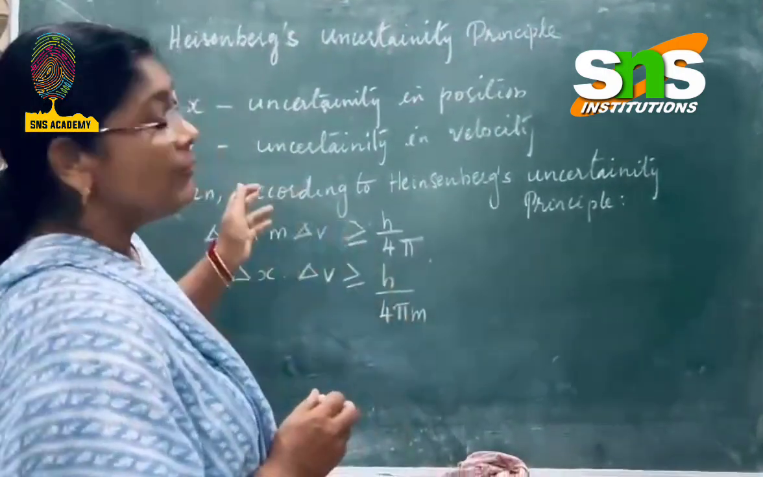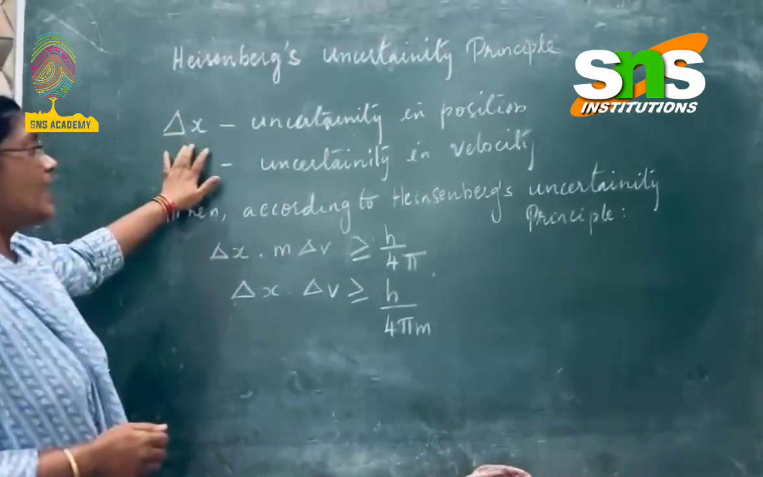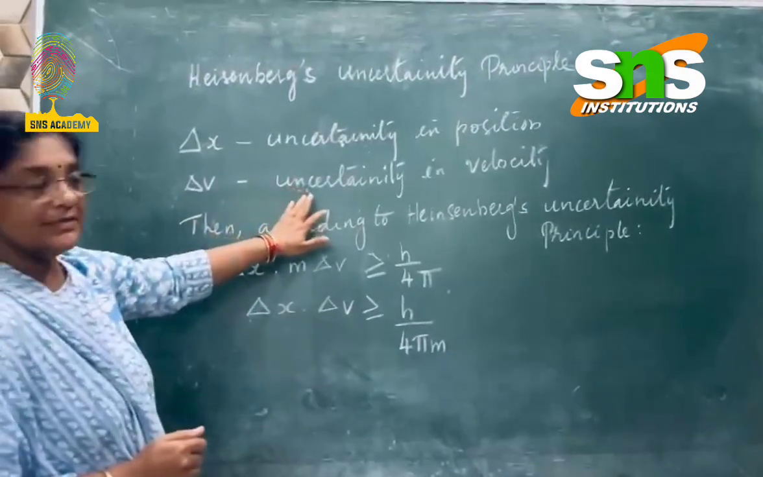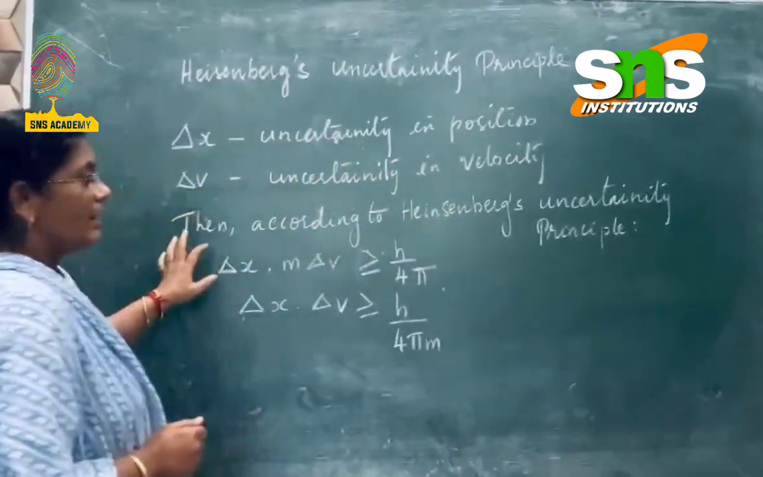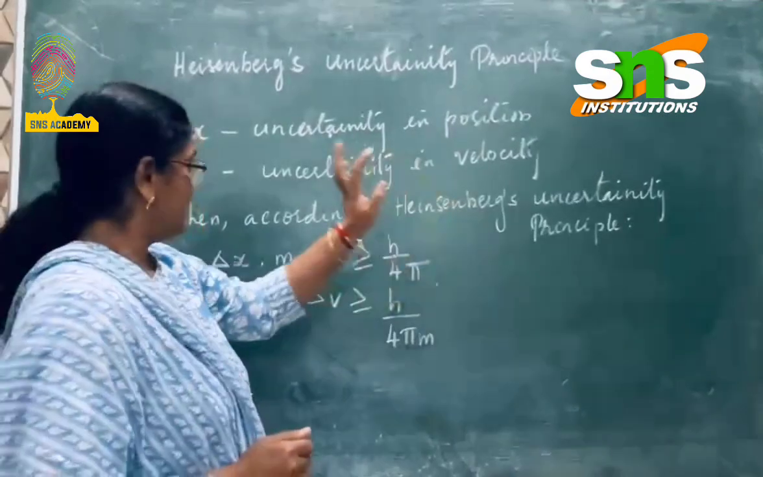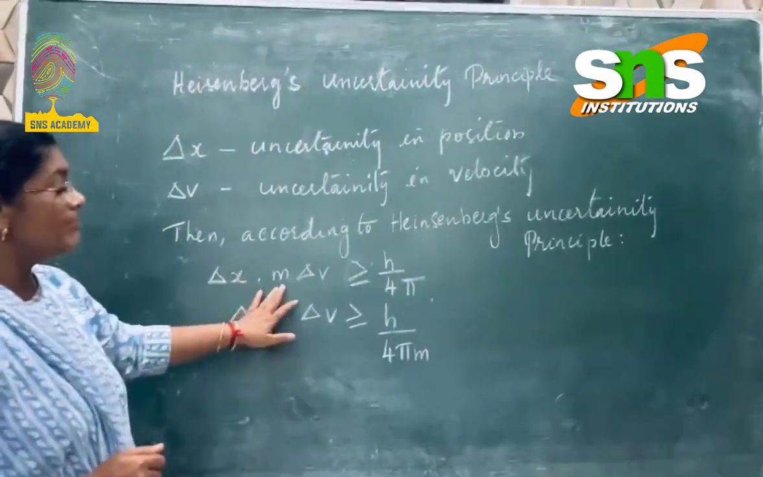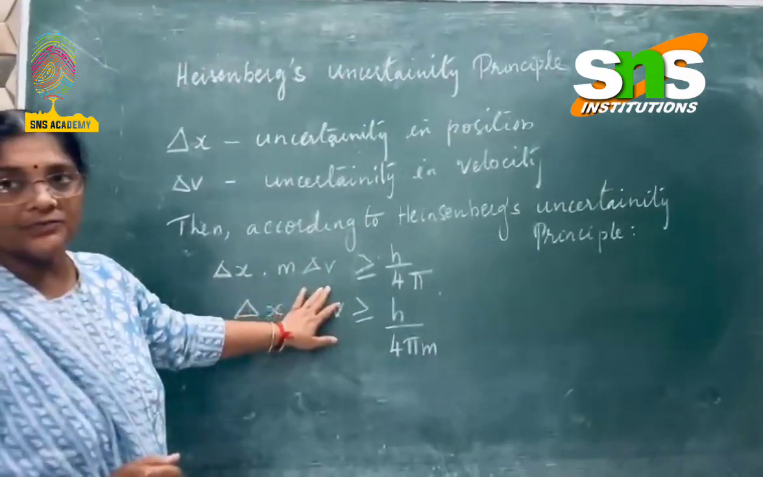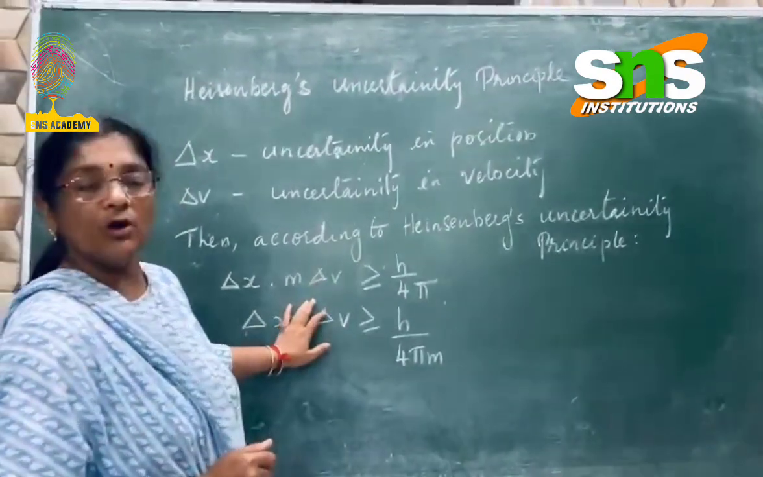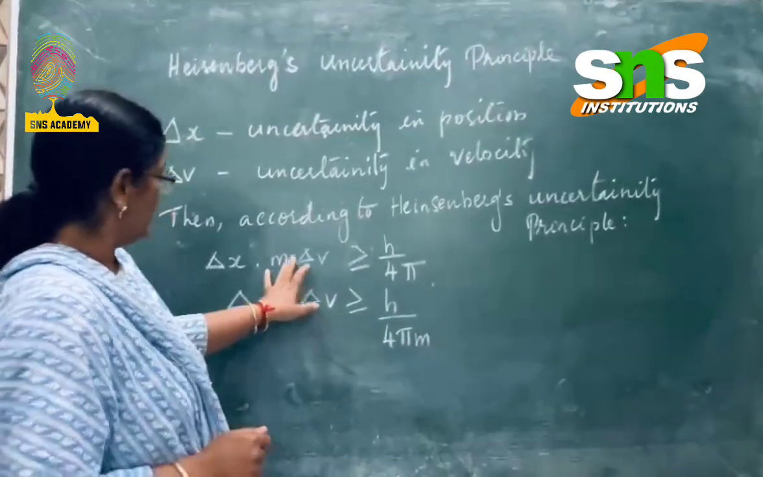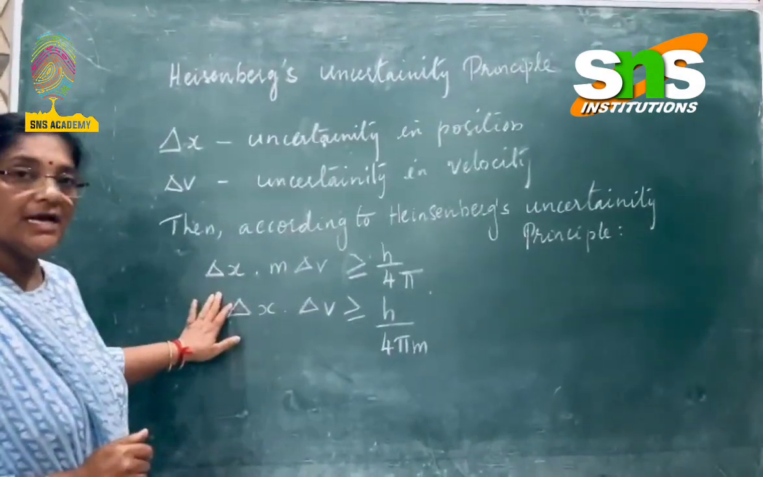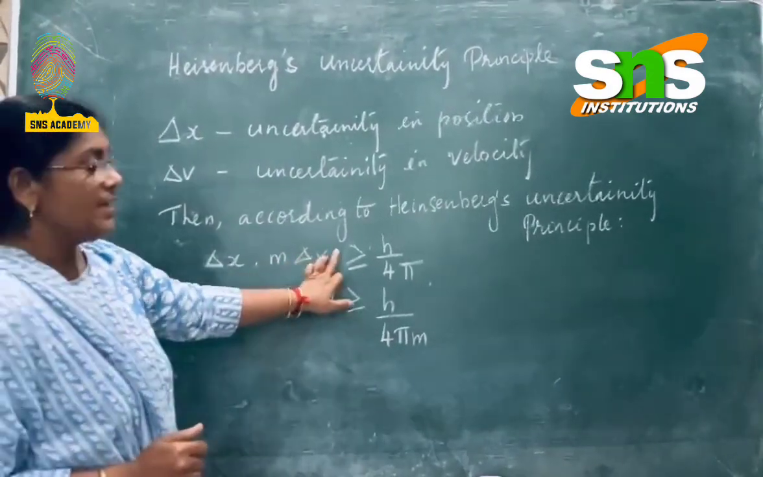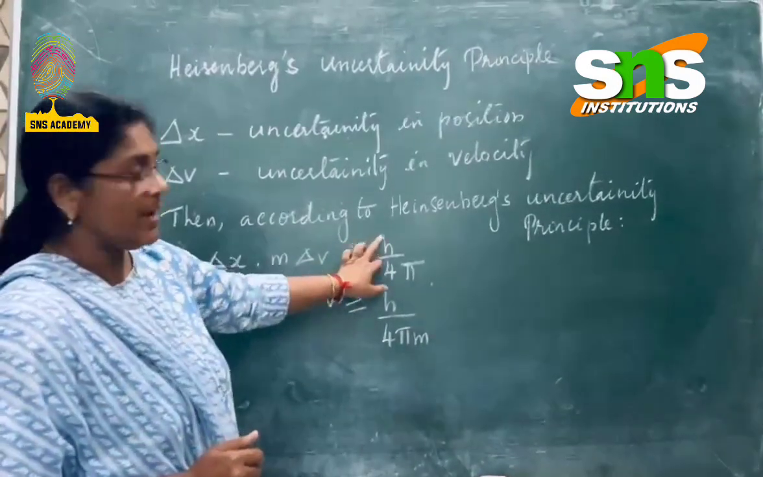So let's move deeper into it, where if delta x is the uncertainty in the position of the electron and delta v the uncertainty in its velocity, then according to Heisenberg's uncertainty principle, delta x into m delta v, where we know the mass of an electron is a constant. When we multiply that with the change in velocity, we obtain the change in the momentum of the electron. So, delta x, the uncertainty in the position of the electron, multiplied with the change in its momentum, will be greater than or equal to h divided by 4 pi.